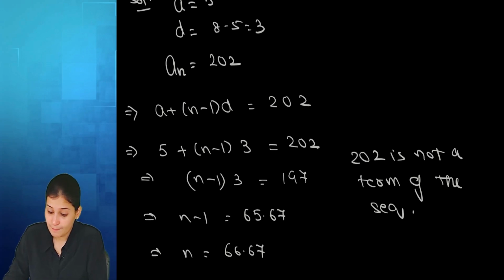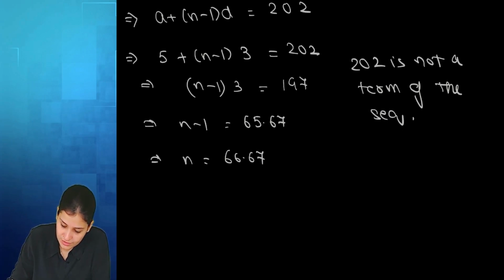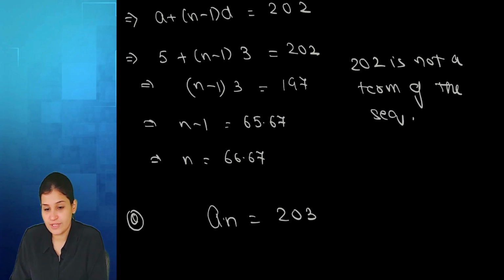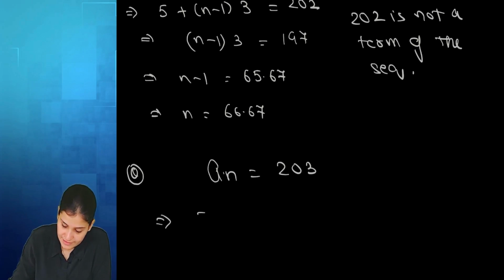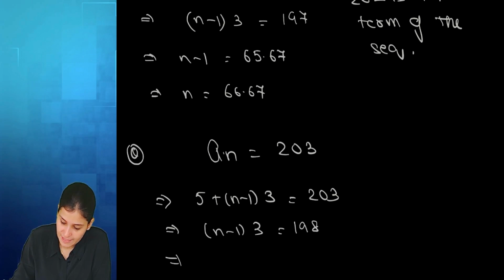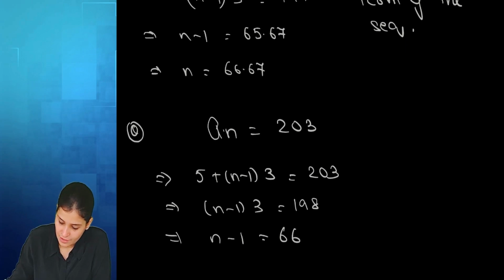But instead of 202, if I would have given you 203, we'll take that to be an. Solving a plus n minus 1 d, subtract 3. Now divide by 3, subtract 5 earlier. Now add 1: 67.